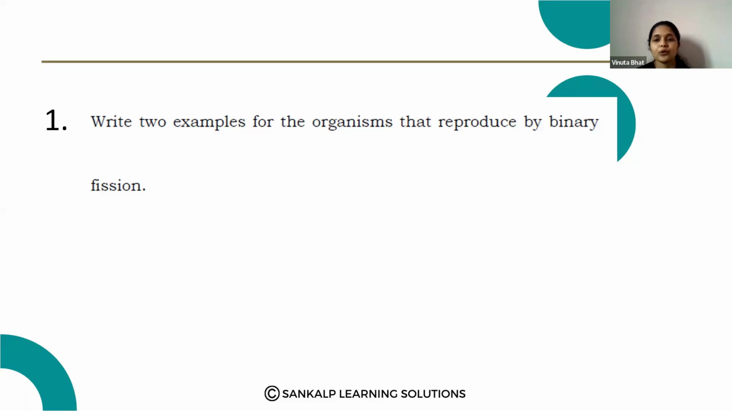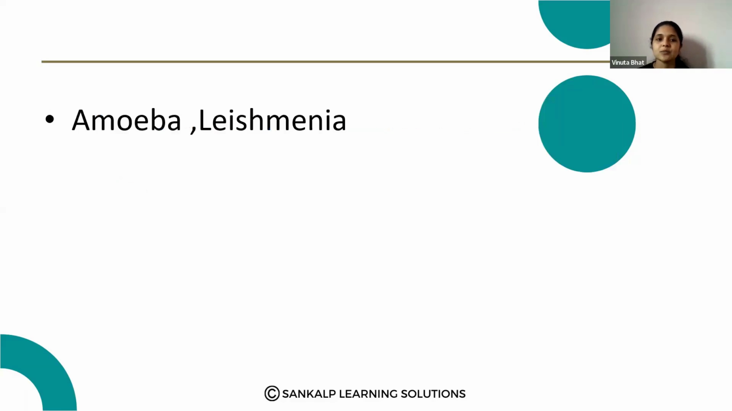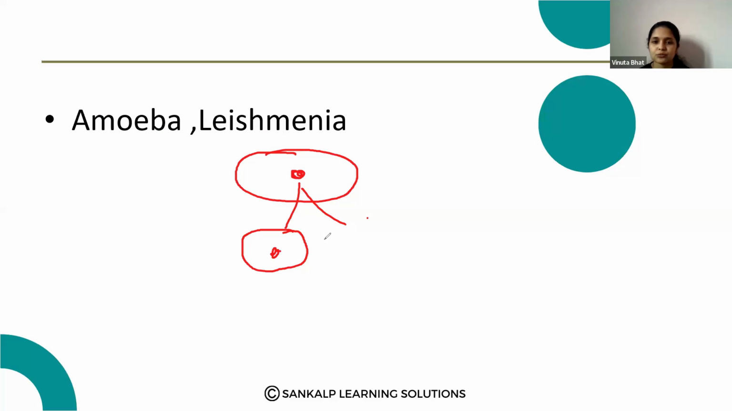Write 2 examples for organisms that reproduce by binary fission. That is amoeba and leishmania. They reproduce through binary fission. So what is binary fission? This is the parental organism. Here the nucleus starts to divide and it will become 2, and each part is transferred to the new organism, and also division of the cytoplasm takes place. So that is binary fission.